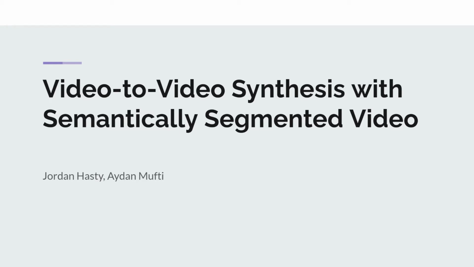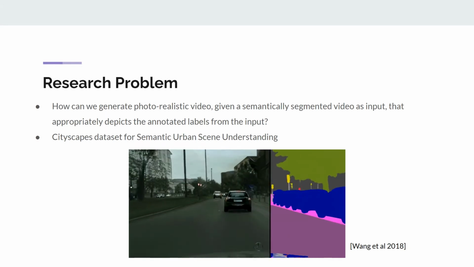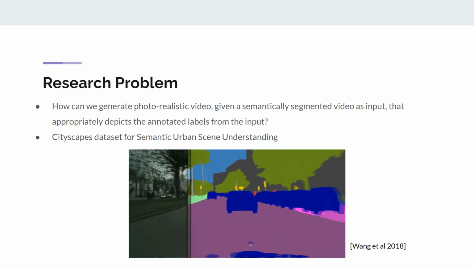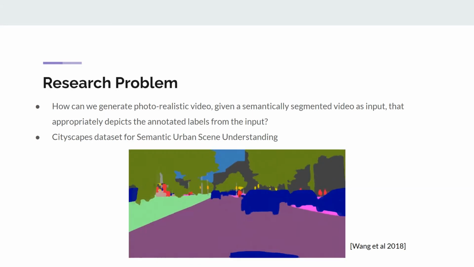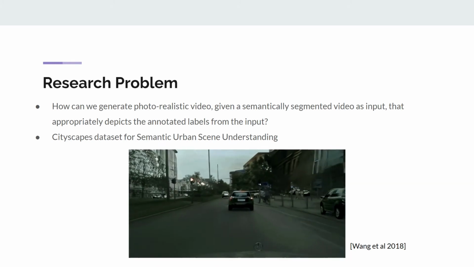Hello. Our project was video-to-video synthesis with semantically segmented video. The general motivation for this concept is to eventually be able to create realistic video without specifying scene geometry, materials, lighting, and dynamics for future graphic rendering engines. Our research problem was how can we generate photorealistic video given a semantically segmented video as input that appropriately depicts the annotated labels from the input.